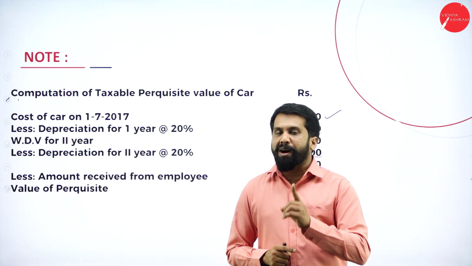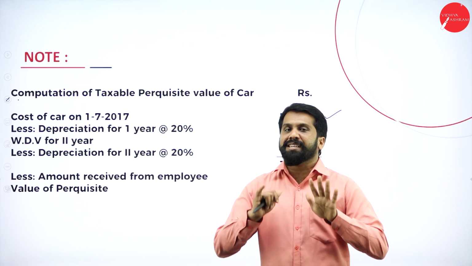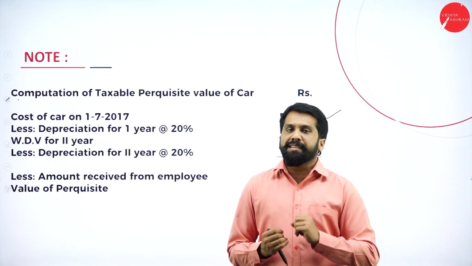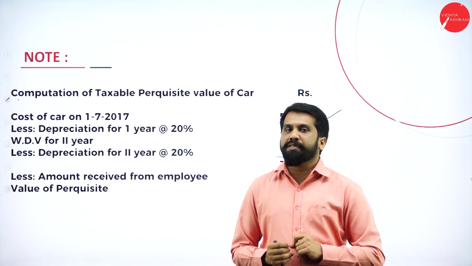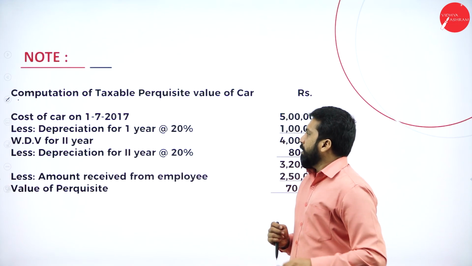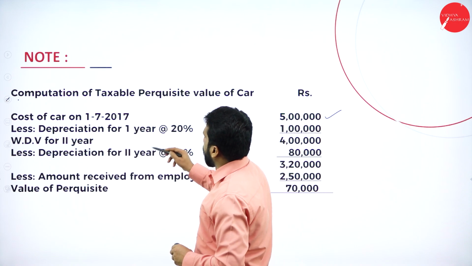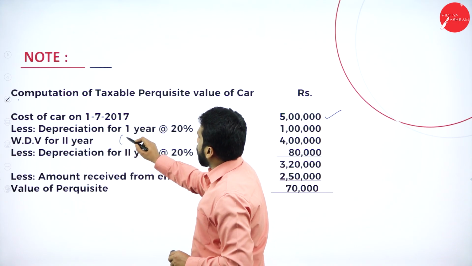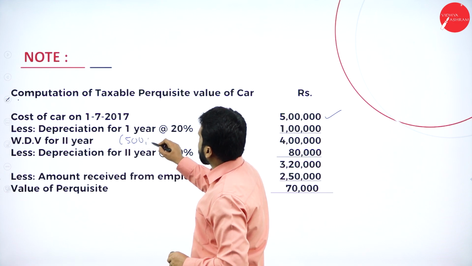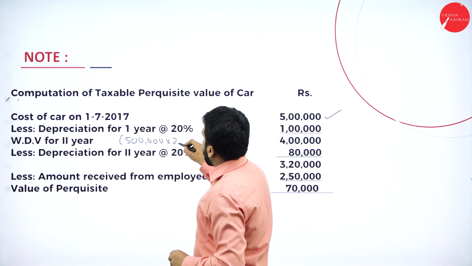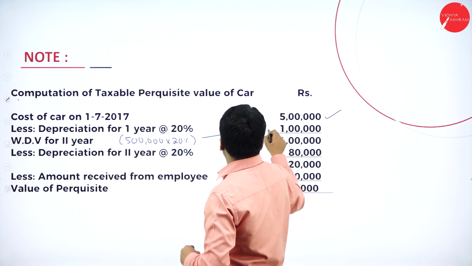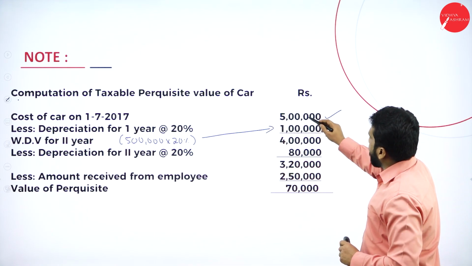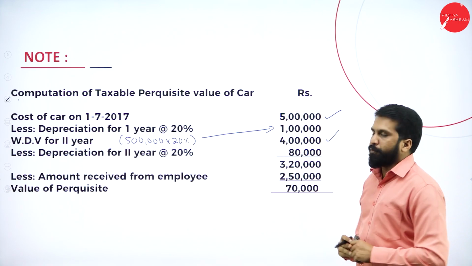If it is used for 1 month, we consider half year. Clear? 6 months and above, 1 year. Below 6, half year. Clear? Yes. Now, in this, depreciation for 1 year, what is your value? The value is 5 lakh. So, 5 lakh multiplied by 20% comes to around 1 lakh. Any doubt? No. 5 lakh minus 1 lakh, you get 4 lakh.